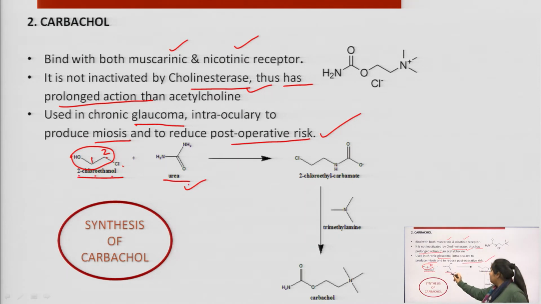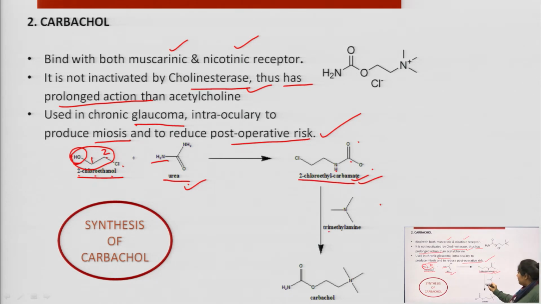It is reacted with urea, which will lead to the formation of 2-chloroethyl carbamate. Here the OH will be replaced by NHCOO. So, this is 2-chloroethyl carbamate.